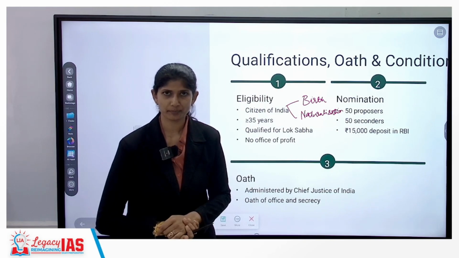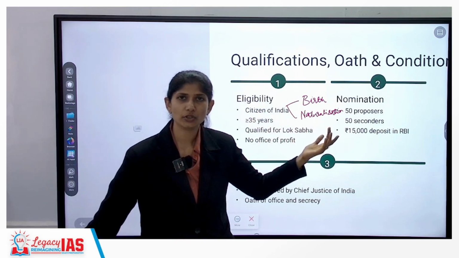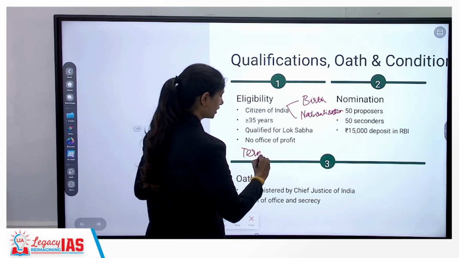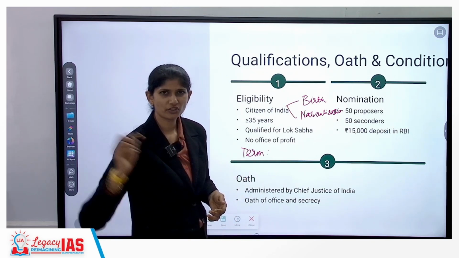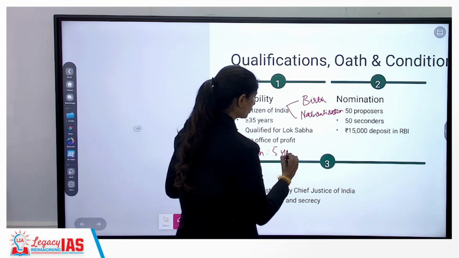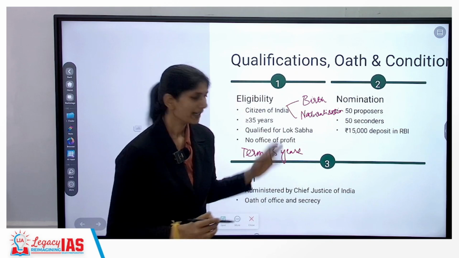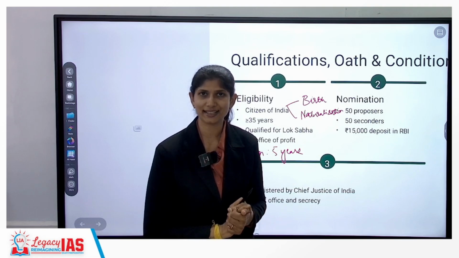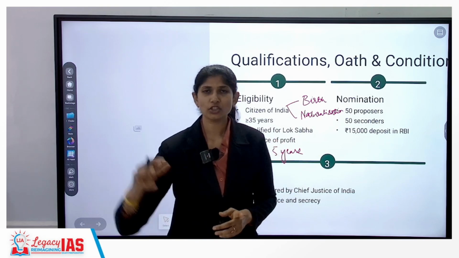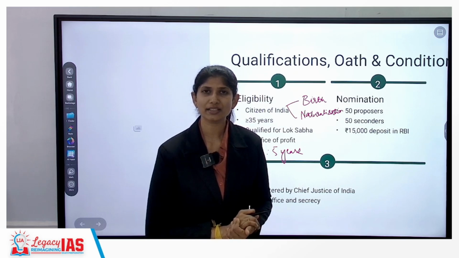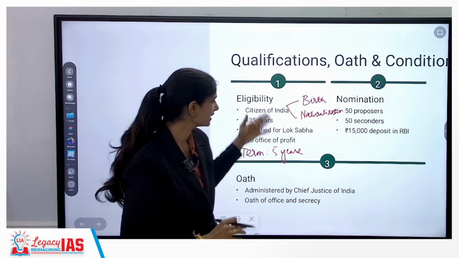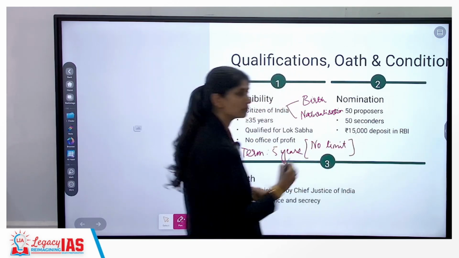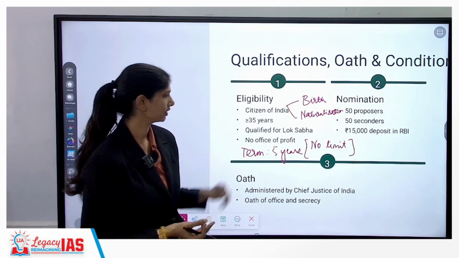office of profit. Again, because we mentioned the US in the previous condition, we will bring it here also when we discuss the term. Usually the term of a US president is 4 years, but in India the usual term is 5 years. It can get extended after 5 years also, that is up until a new successor is elected. Now when I mentioned your US president, it can be elected only for 2 terms, whereas in India we have no such limit. Any number of times you can be re-elected. Okay.